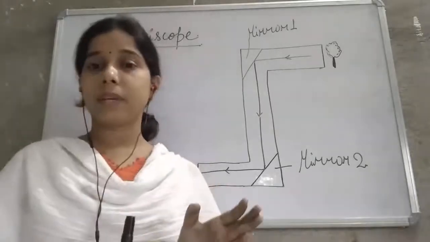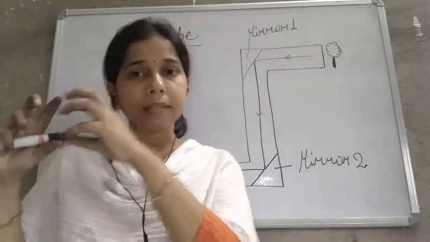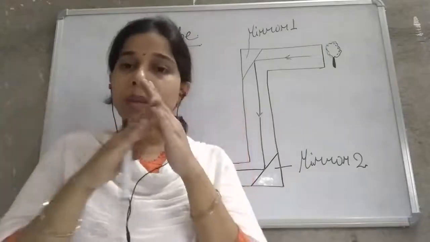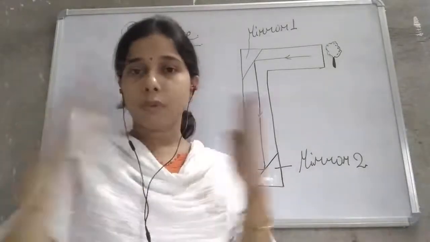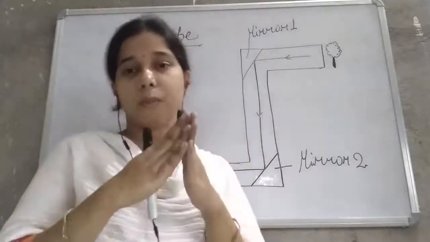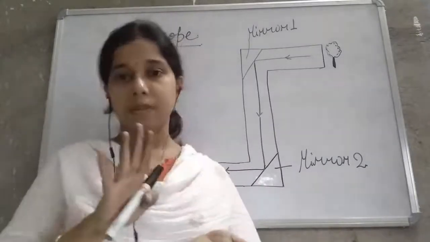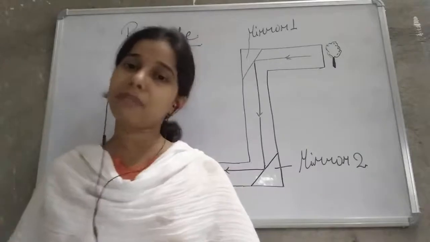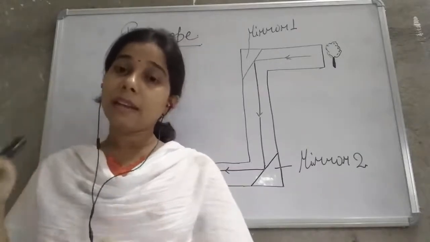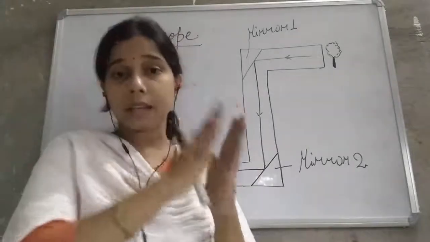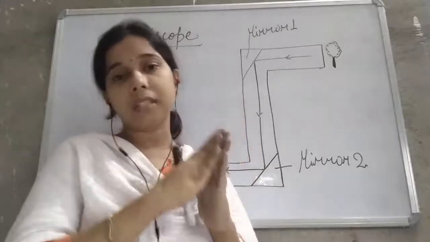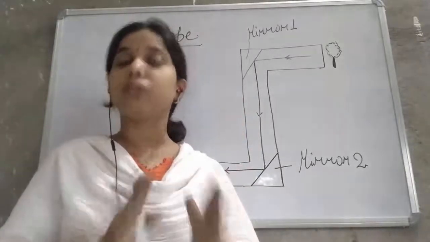Basically, in a real image, when light starts coming out from an object, the light rays are going to meet at a point, due to which the image is formed. In a virtual image, it seems that the light is meeting at a point, but actually they do not meet.